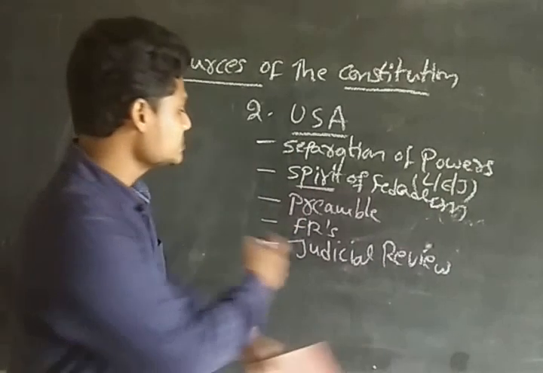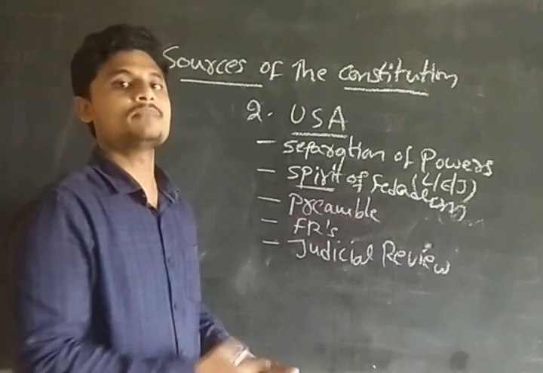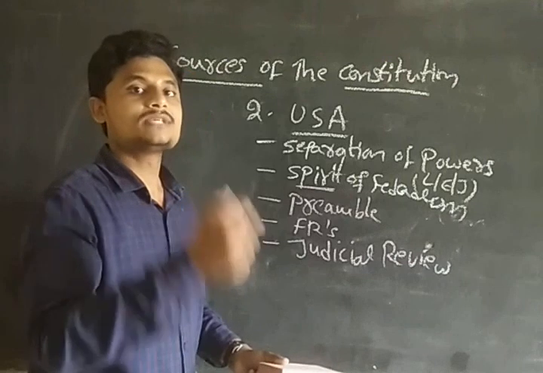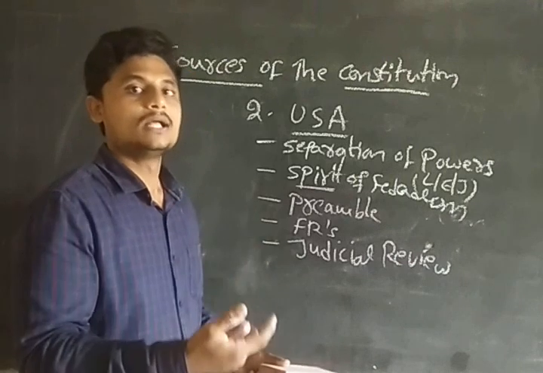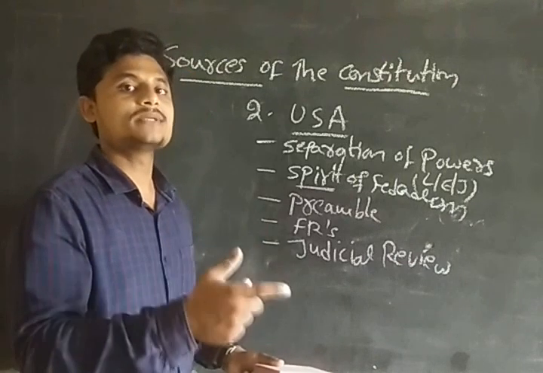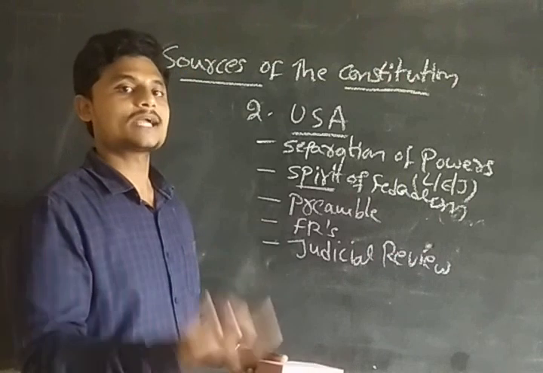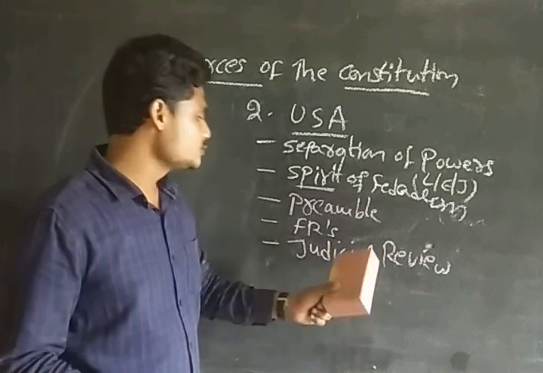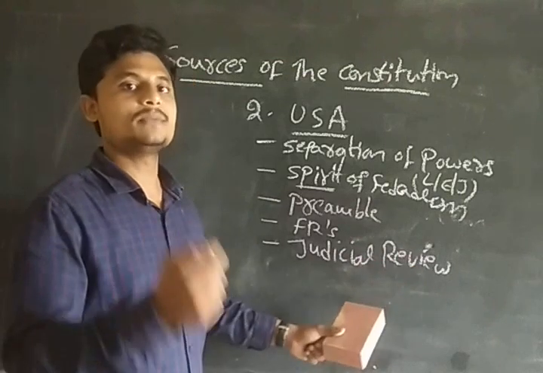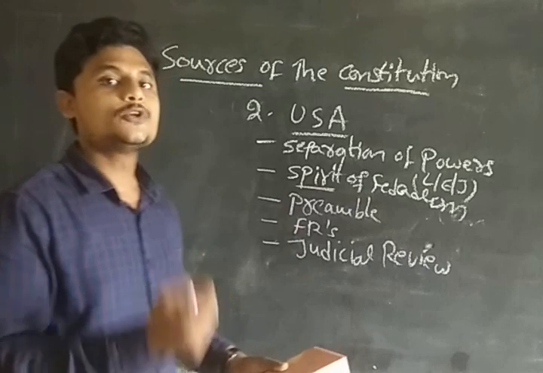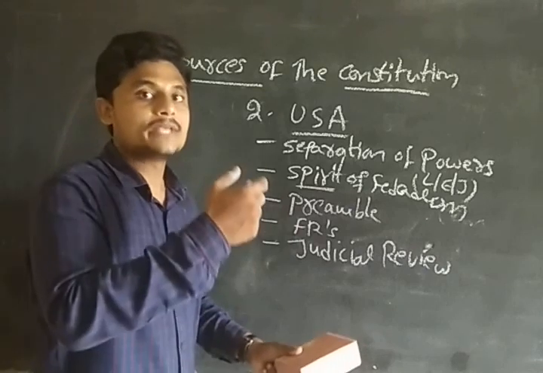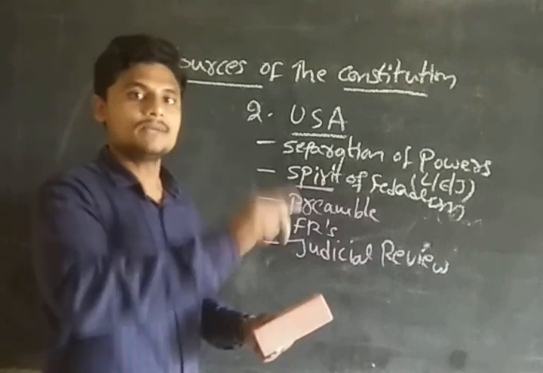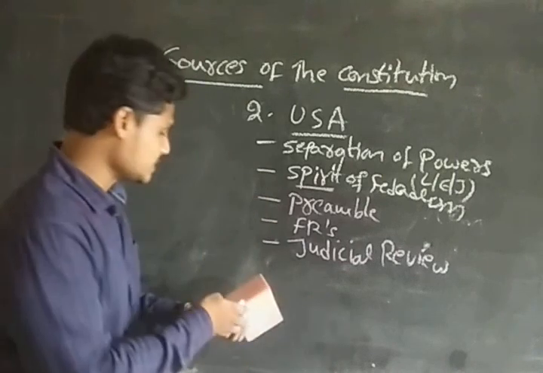But the judicial review we have is different from the judicial review of the United States of America, guys. We follow the procedure established by law. This provision we have taken from Japan, whereas the judicial review of the United States of America is due process of law. Due process of law means that along with the law, they are going to see the provisions of the law also. Guys, I will explain it clearly again.